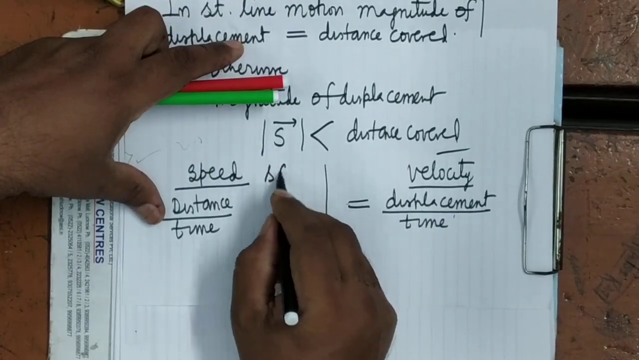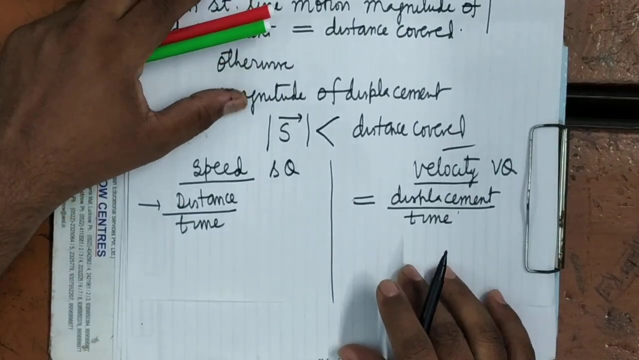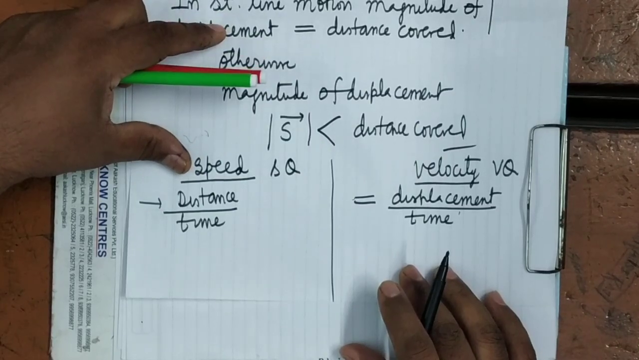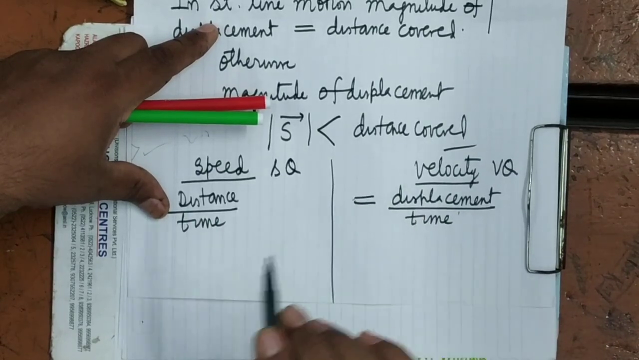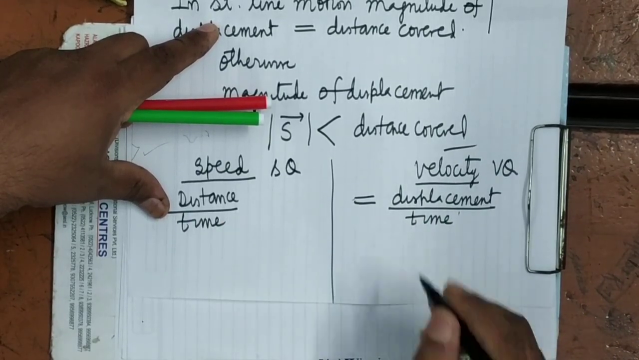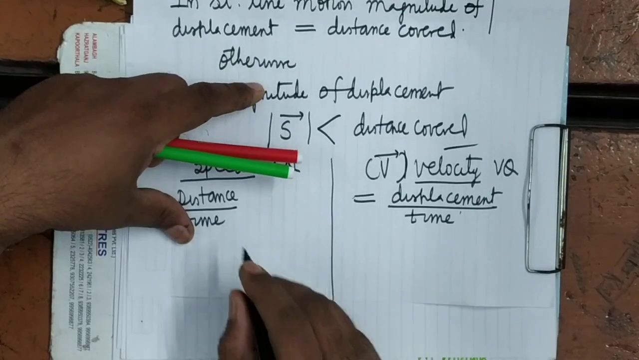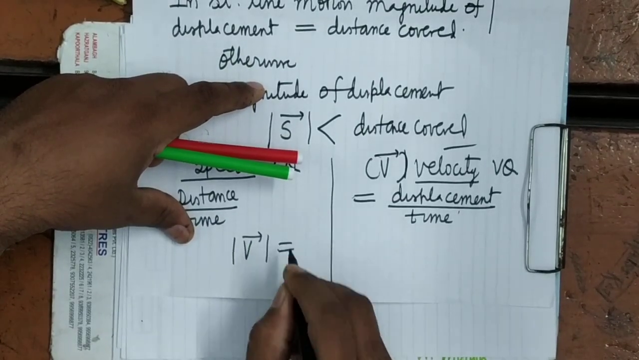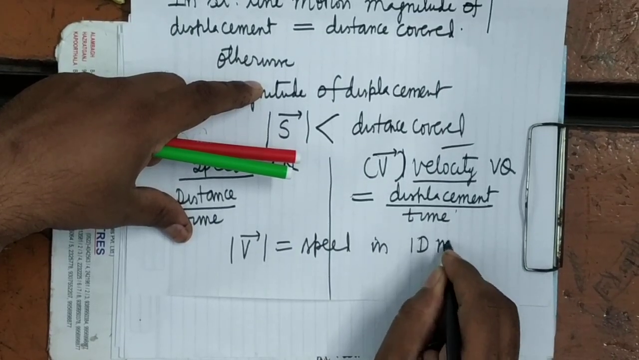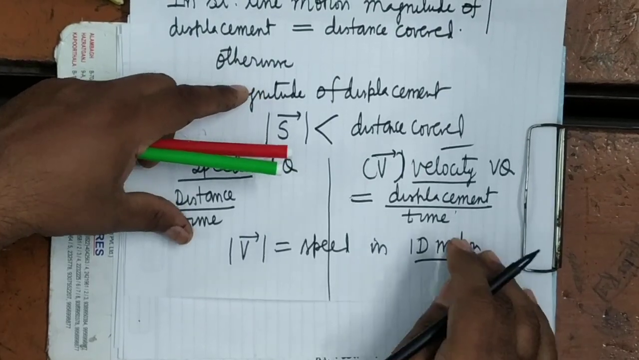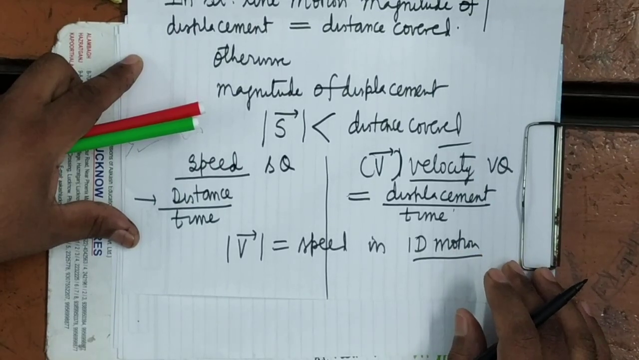Speed is a scalar quantity, while the velocity is a vector quantity. It is clear. Speed is distance covered per unit time. Velocity is the displacement occurred per unit time. But as we know, numerically in straight line motion both are equal. It's clear. So it means modulus of velocity will be equal to speed in one dimensional motion. Means magnitude of velocity will be the same as the speed.